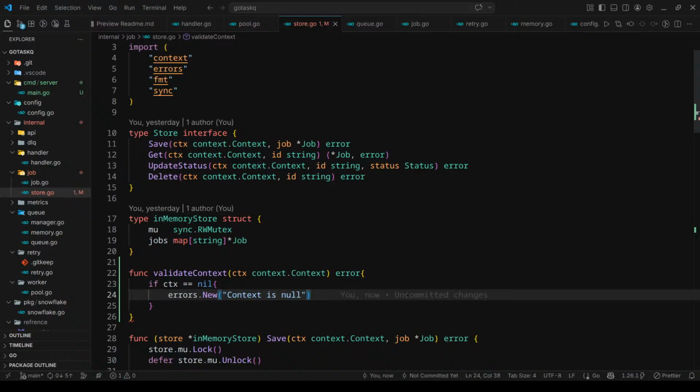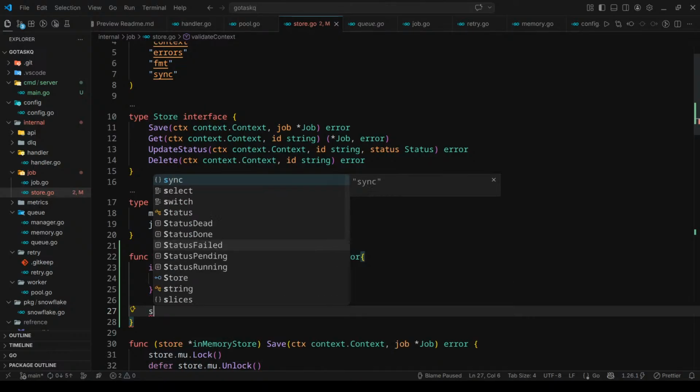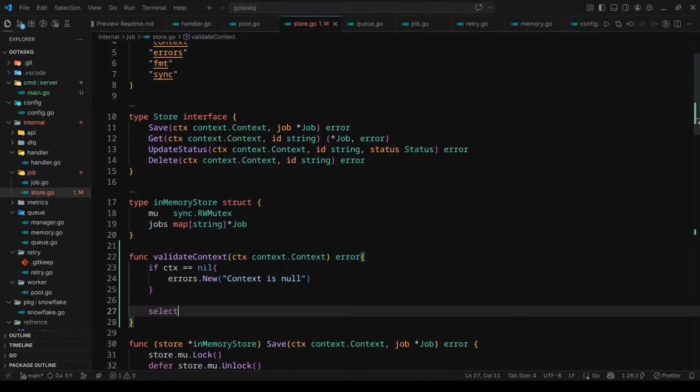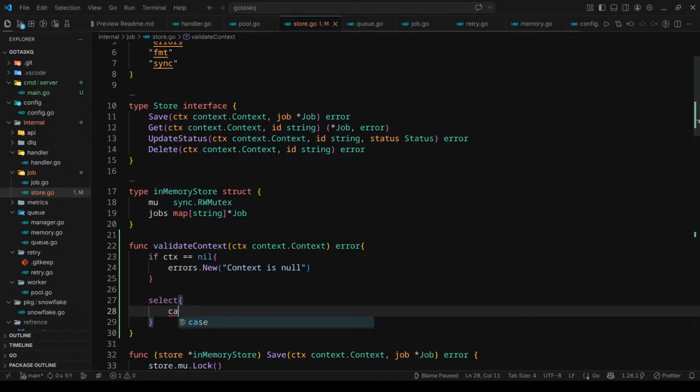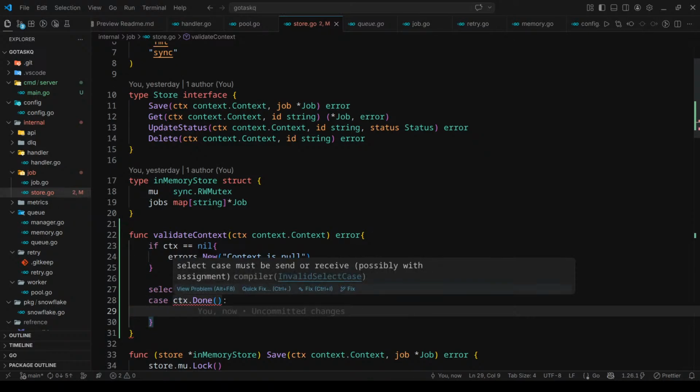This will work fine. Secondly, we will check if the context has finished, so we'll check ctx.Done. If it is done, we'll simply say... why is there an error? Select case must be send or receive, possibly with assignment. Let me check what I did wrong.